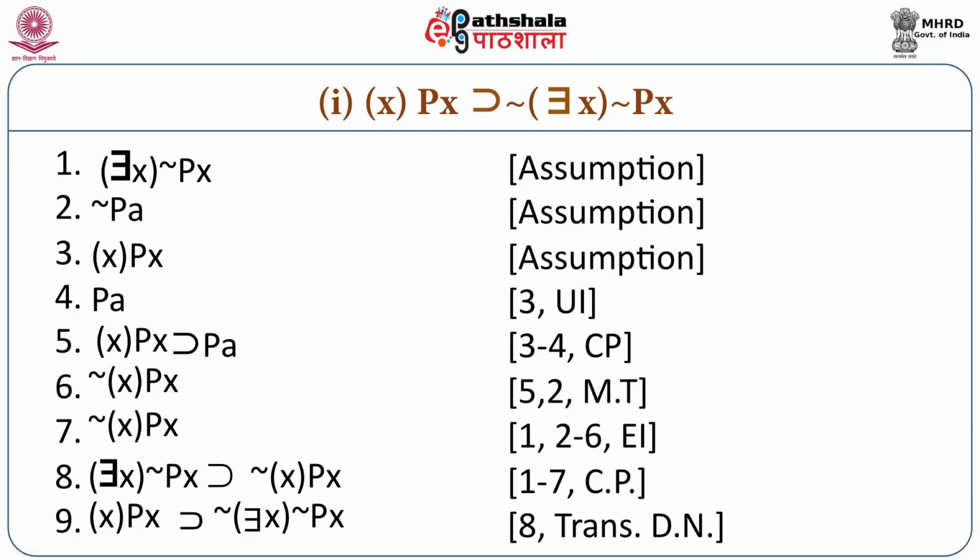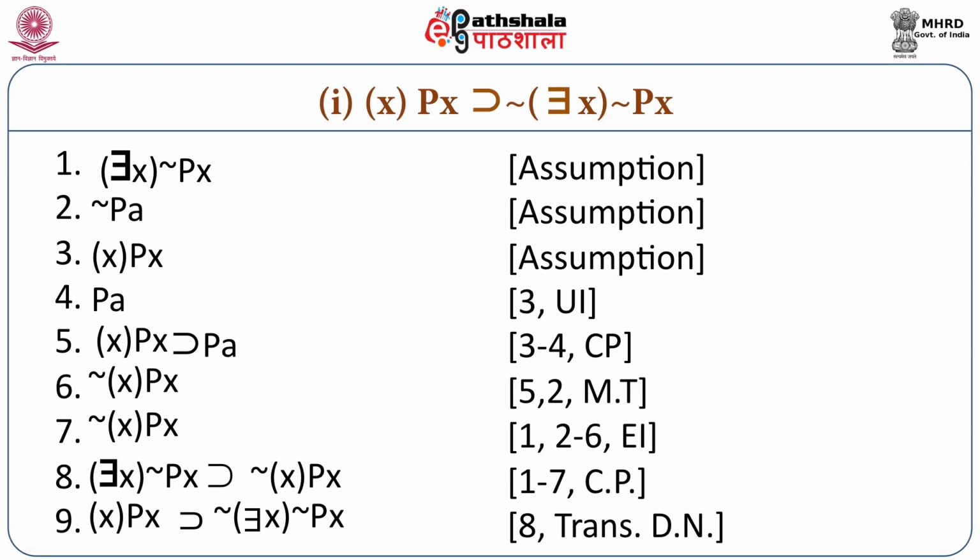So look at step number 3. For all x, x is P. By applying the rule of universal instantiation, we can get Pa in the fourth step. Now, in the next step, by taking 3 and 4, we apply the rule of conditional proof, and we have if for all x, x is P, then Pa. Now, look at step number 5 and step number 2. We can apply the modus tollens rule, and then we can derive number 6, which is it is not the case that for all x, x is P.